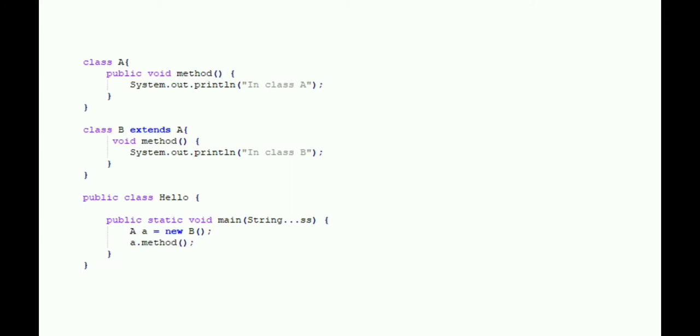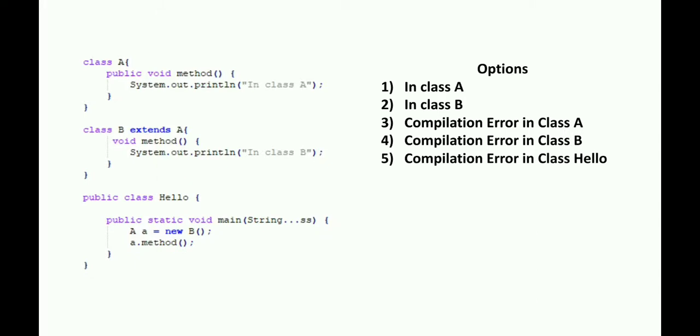Next question. In this case the method present in class A is a public void method and the method present in class B is a default void method. Think of a solution for this. Yes, in this case we will get a compilation error.